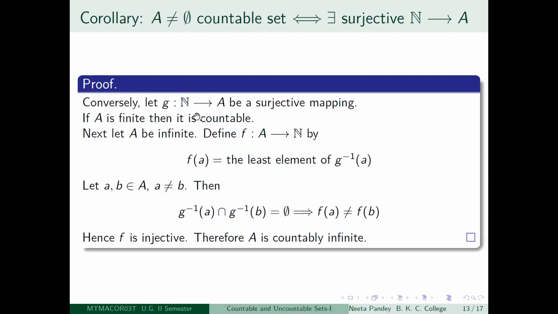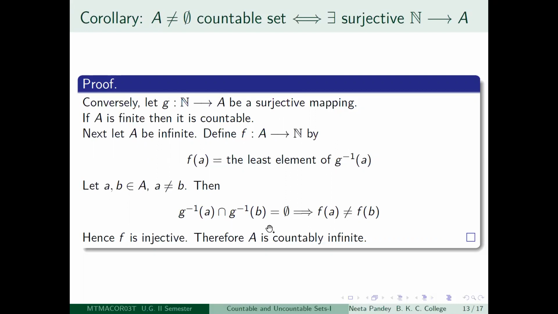Look at the set of all positive integers which map to little a by the mapping G, and the set of all positive integers which map to little b by the mapping G. Whatever maps to a will not map to b and vice versa. So the pre-image of a and the pre-image of b will intersect in an empty set. That is, they are disjoint sets.